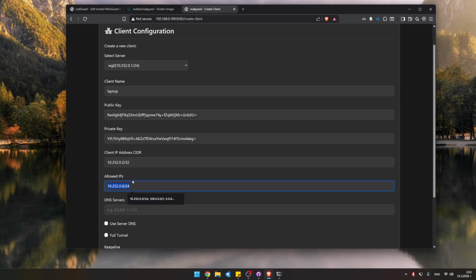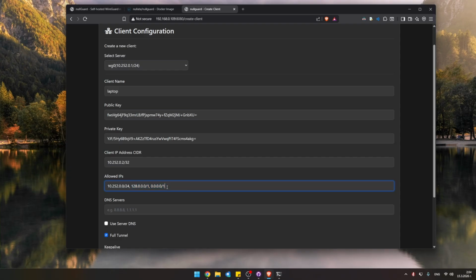The allowed IPs are essentially network settings that your client uses to know what to have access to. But if we click on the full tunnel option right here, we are going to see that these two CIDRs get added to this field.